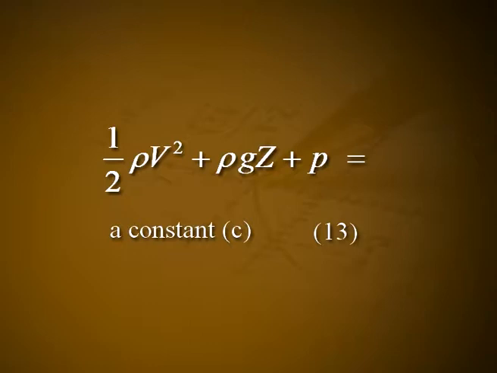The constant C appearing in equation 13 may in general be different for different streamlines. However, if the flow of fluid is irrotational, omega, equal to del cross V, vanishes throughout the entire fluid.